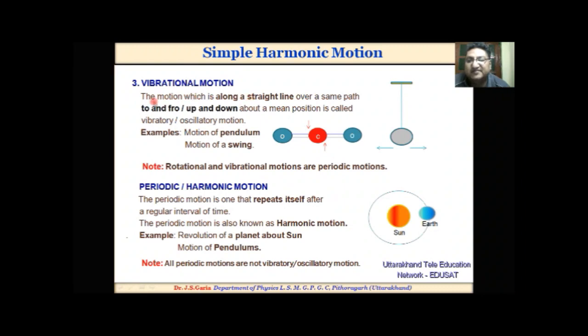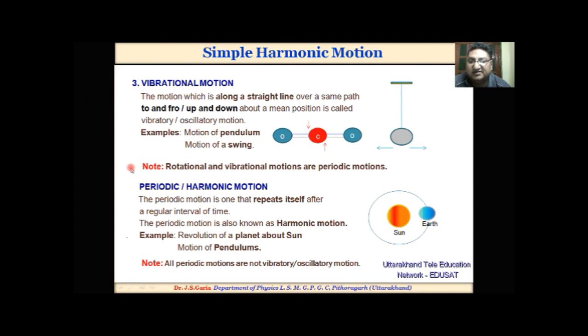Vibrational motion. The motion which is along a straight line over the same path, to and fro or up and down about a mean position, is called vibratory or oscillatory motion. Examples: motion of a pendulum and motion of a swing. This one is the triatomic molecule CO2. Here the C atom moves up and down, vibrates up and down like this. Here is a pendulum. It moves to and fro about the mean position.